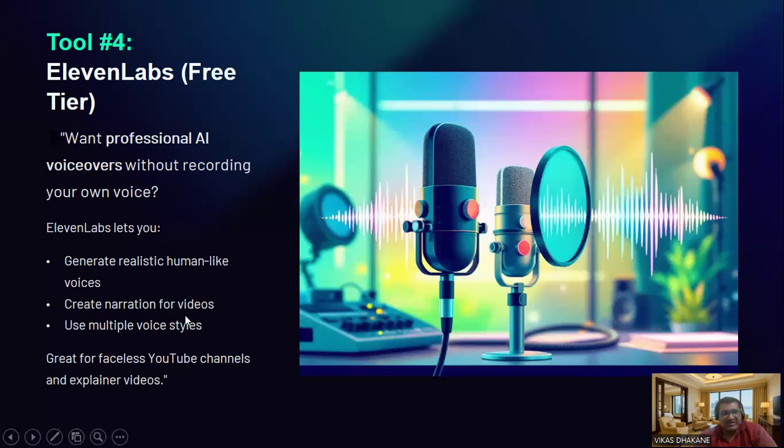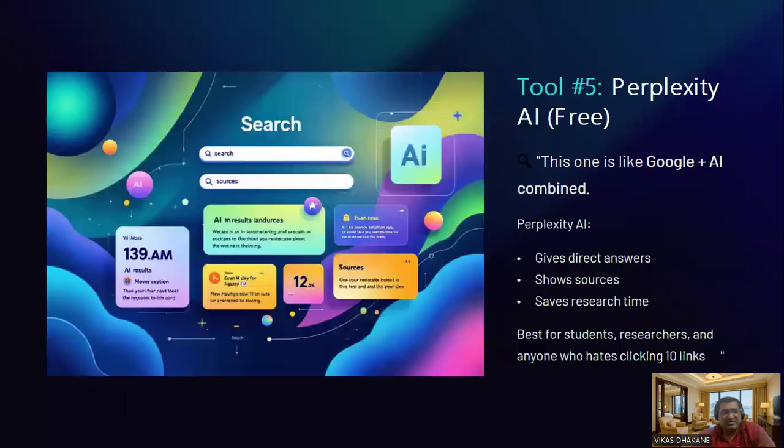So this is also a very important tool. Regarding how to use ElevenLabs, I will make a video in the upcoming series. For now, in today's video, I am just giving you the free tools which you can use in 2026 without paying a single rupee.